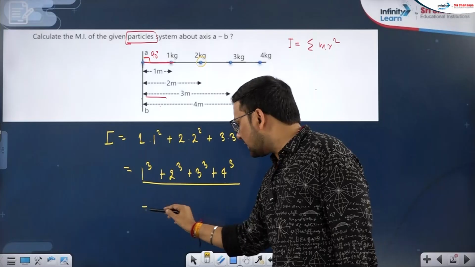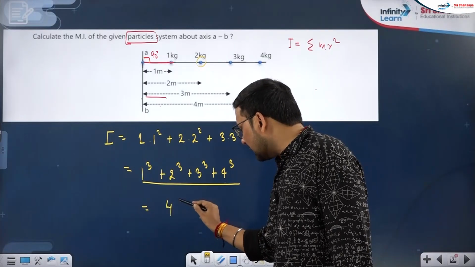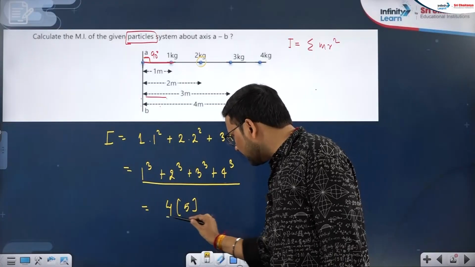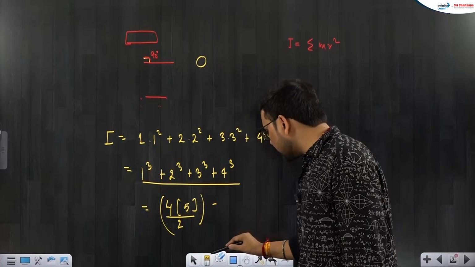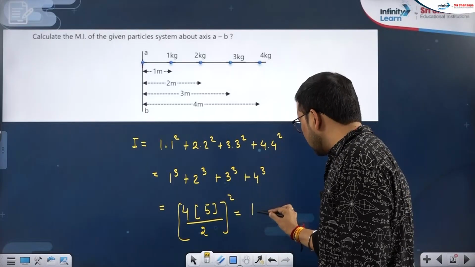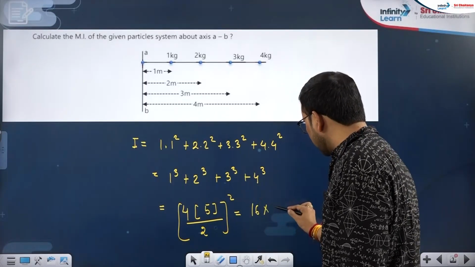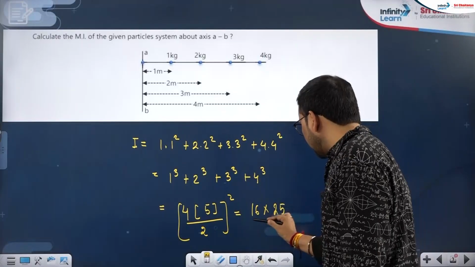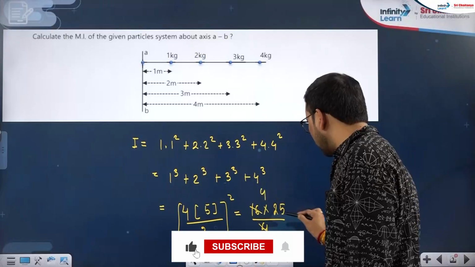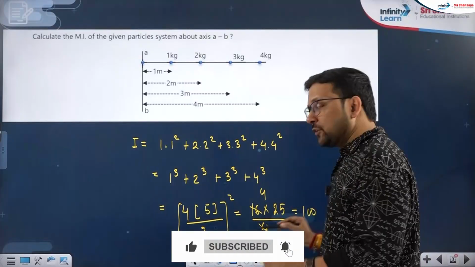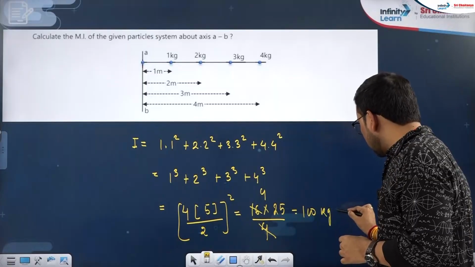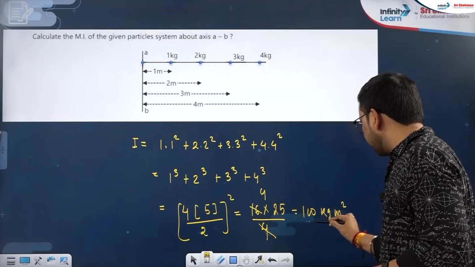So I am putting n is 4, n plus 1 is 5, n into n plus 1 by 2, and then what will we take? Square. And what square will be there? That will come 4 square 16, 5 square 25, and 2 square is 4. That will go 4, 25 into 4, 100. Unit we know, m r square will be kg meter square.